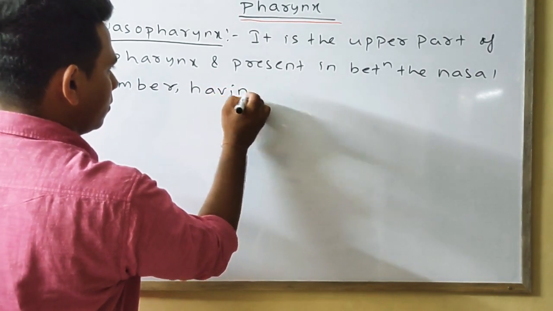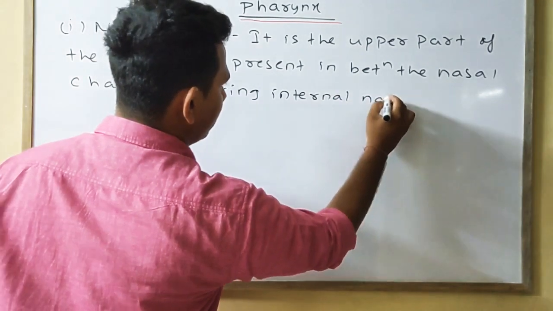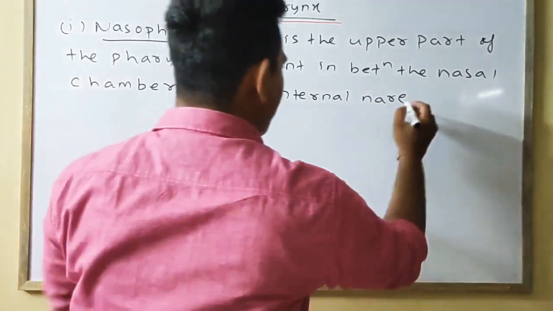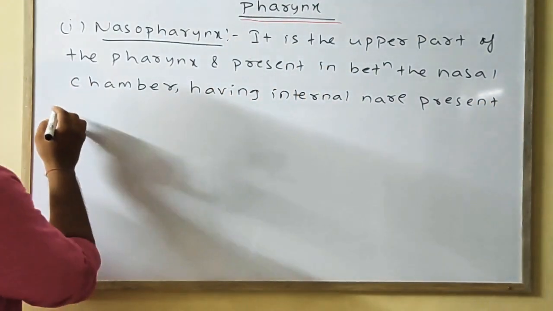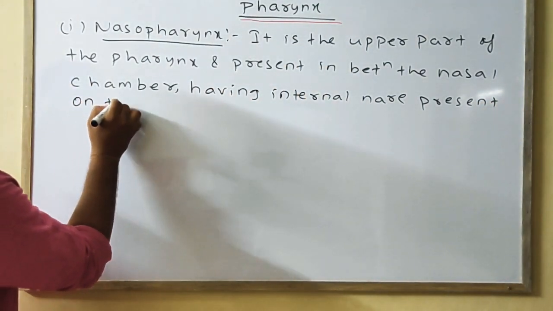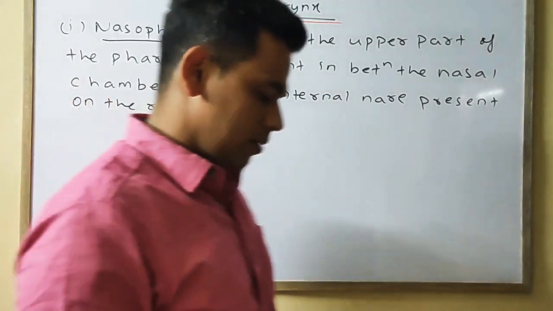Having internal nares present on the roof. Means what?